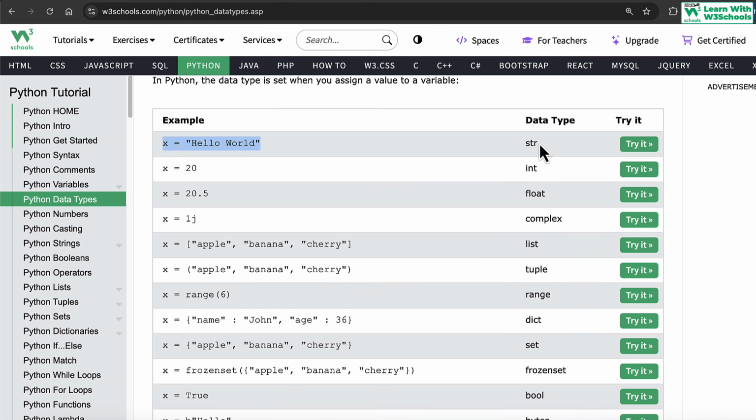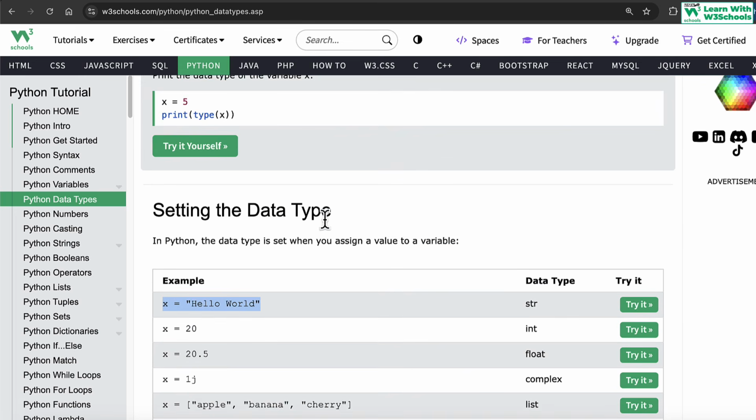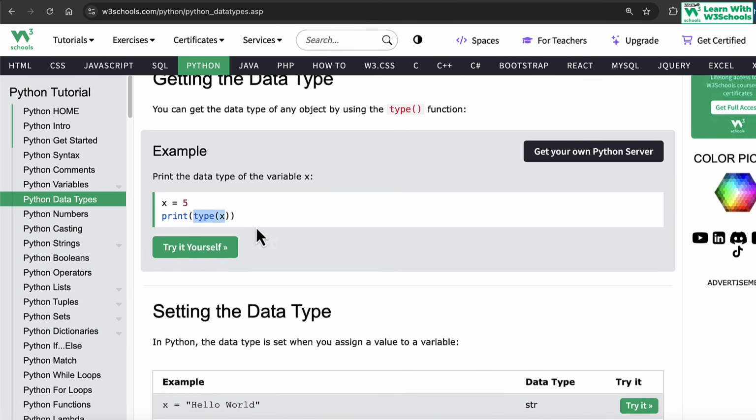Python needs to know what type of data it is, but it handles this implicitly. So it's not technically your responsibility to worry about it, because it's handled automatically by Python. But knowing that these data types exist is important, because you're going to do various different operations based on what type of data you are using. That's why we have a type function to determine what type of data we are using.